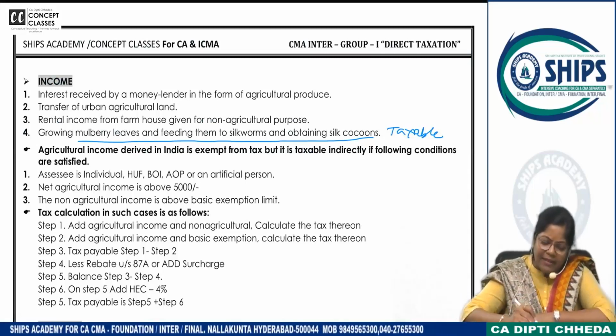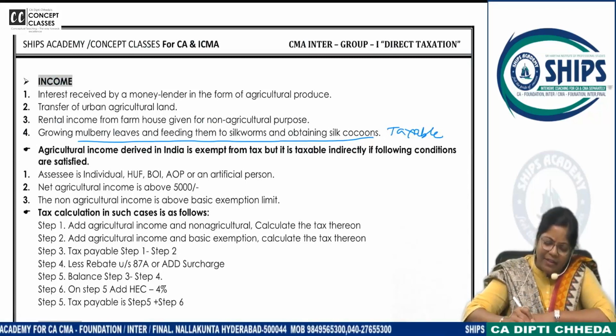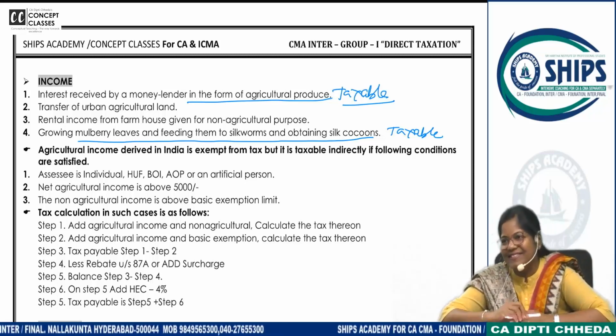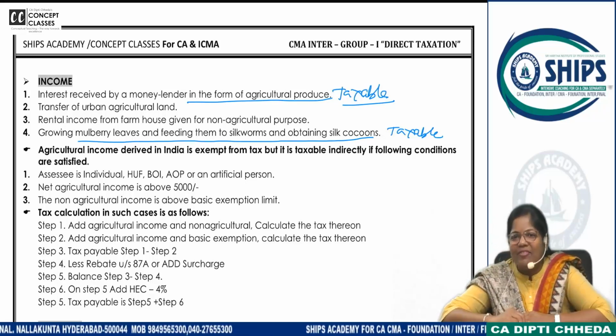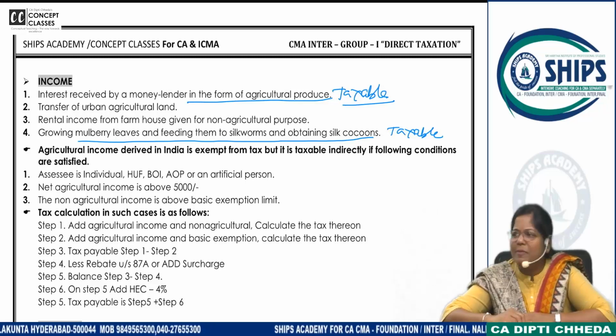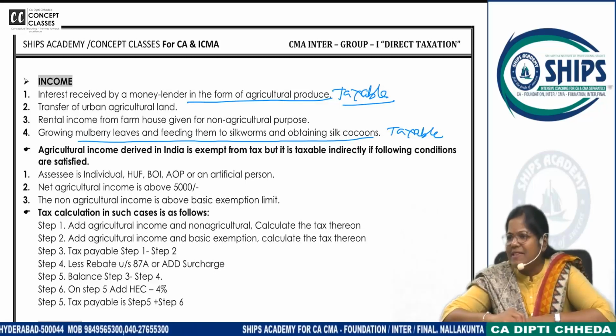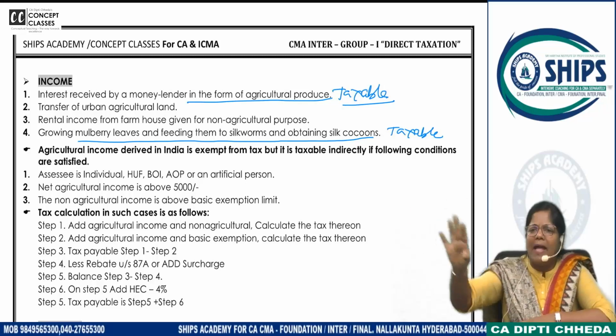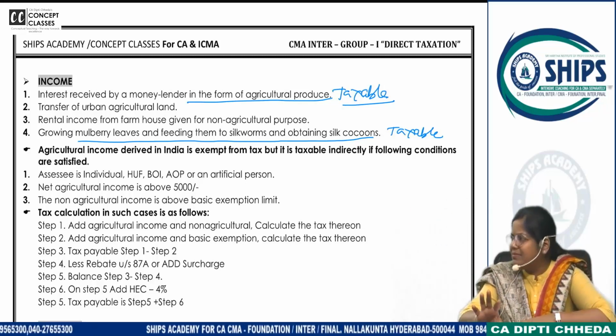चलो. Interest received by money lender in the form of agricultural produce is taxable. Lagan movie. You have given a loan of 1 lakh rupees to a farmer. Farmer is saying, sir, interest तो नहीं है पे करने के लिए. I'll give you 25 bags of rice which I have grown.